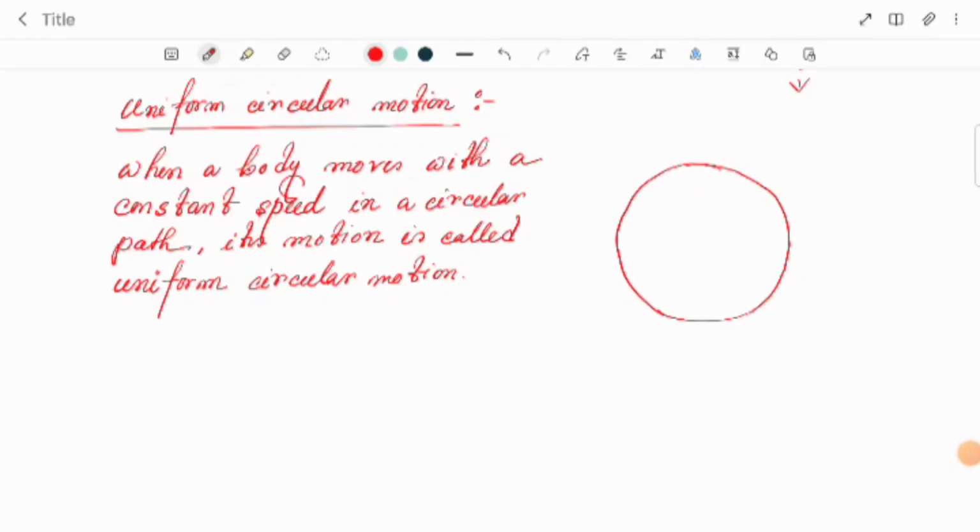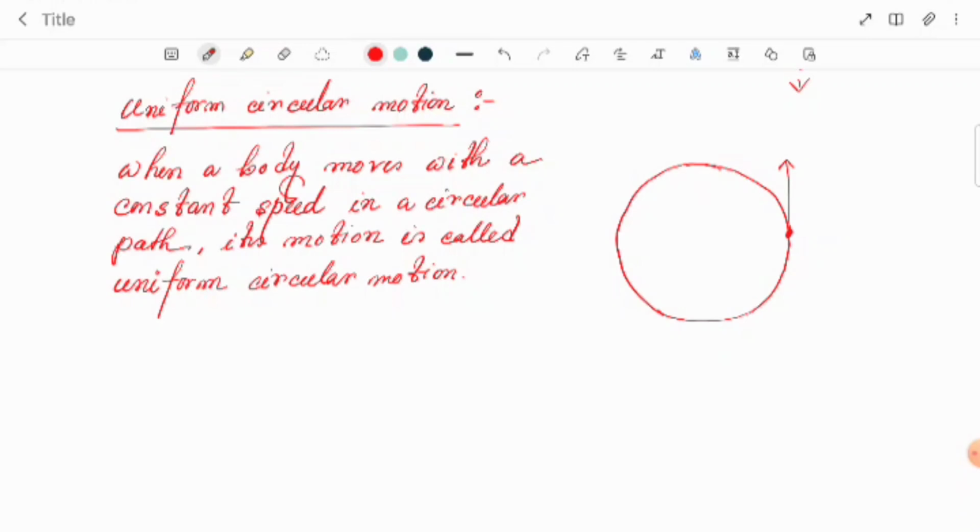But in this case, one thing we have to keep in our mind. In uniform circular motion, the body travels equal distances through a circular path in equal intervals of time. So we can say the speed of the particle is uniform, but its direction changes. Suppose when the body is in this position, the body can move along this way, right?